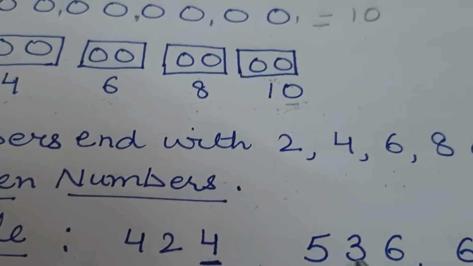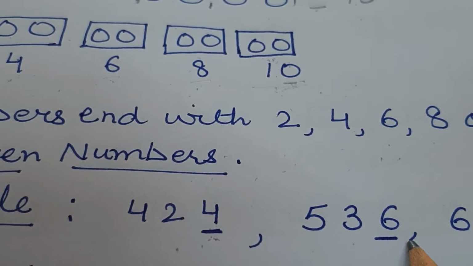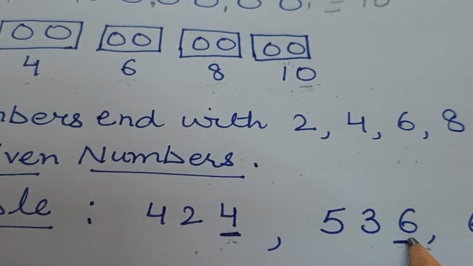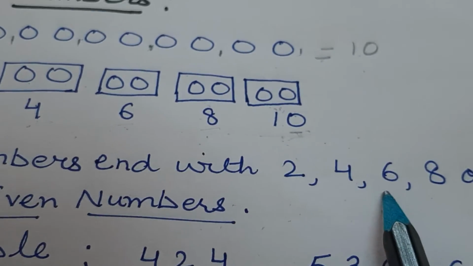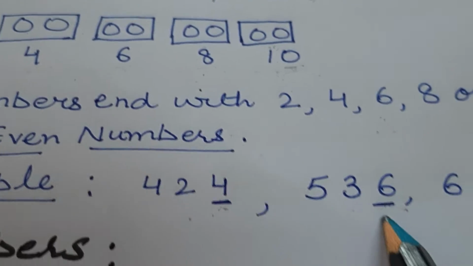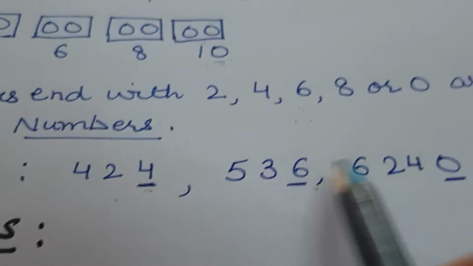Similarly 536, we will focus on the last digit 6, so 6 is also included in this pair. It is also an even number.